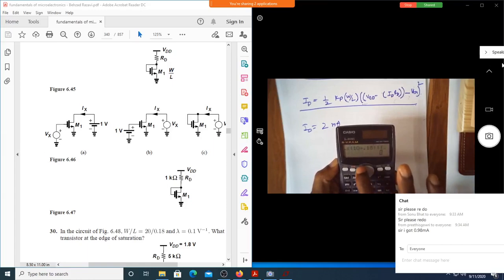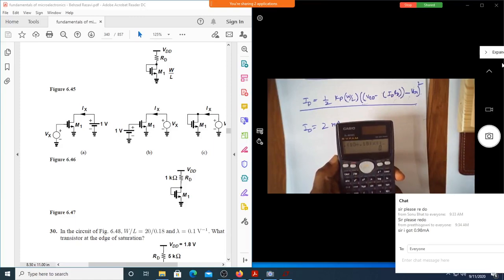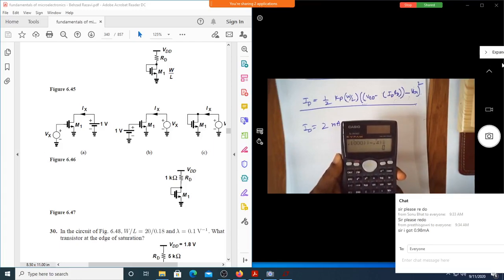Then open double parenthesis. Before that, let me put into double parenthesis 1.8 minus open parenthesis alpha A, 1k into 1000 into 1000. Close double parenthesis. Minus 0.4, close parenthesis, whole square. Done. So this is done.